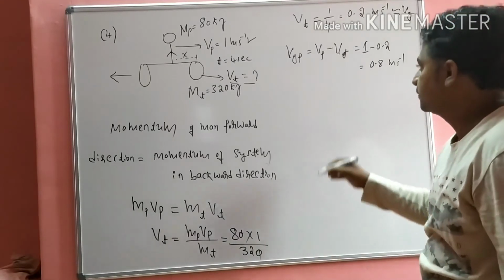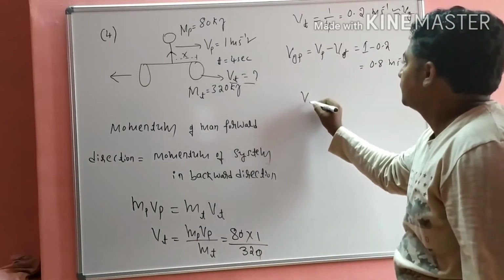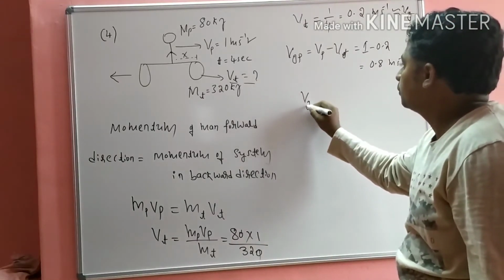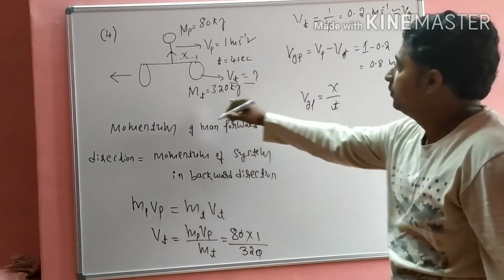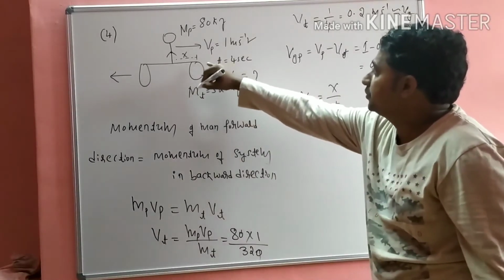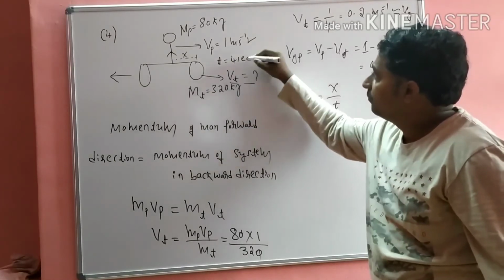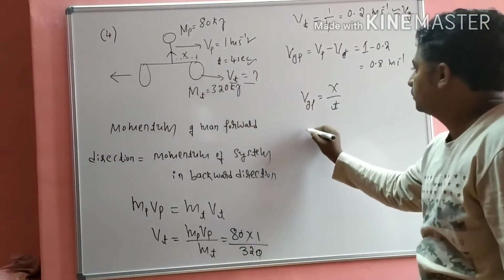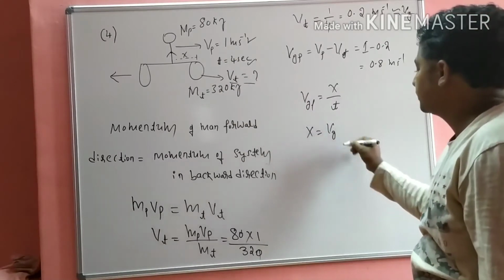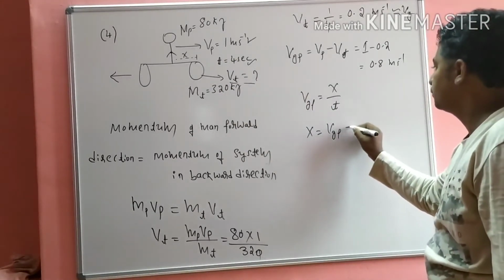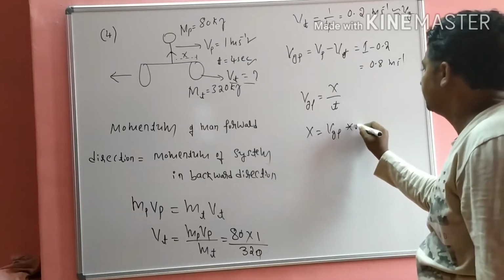We know that speed is equal to displacement by time. How much displacement is covered in 4 seconds? The displacement is equal to the relative speed of the person with respect to the ground times t.